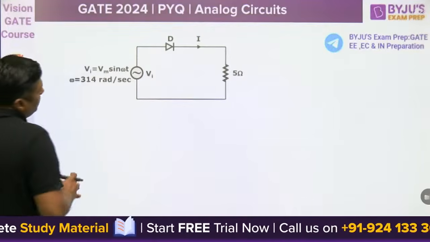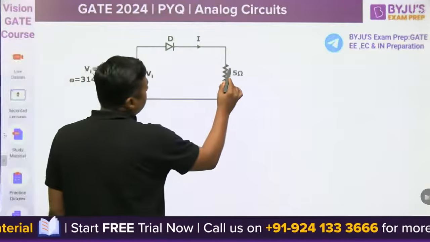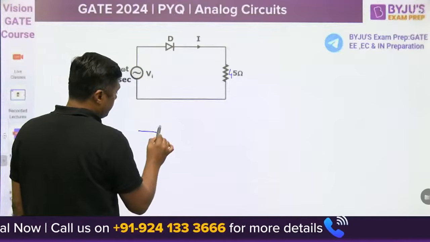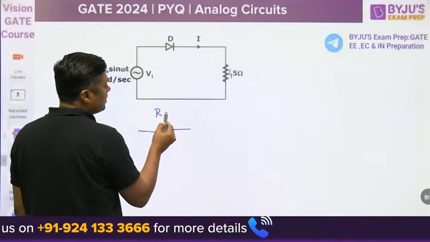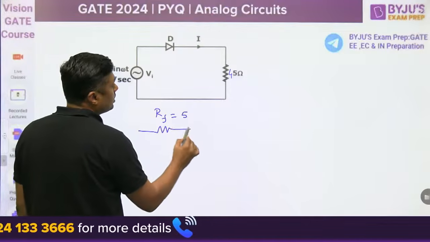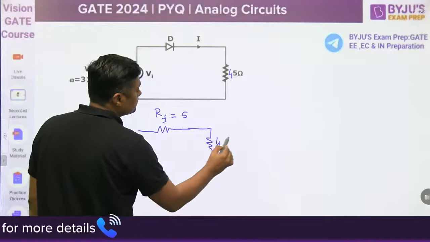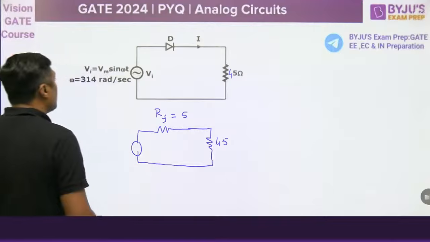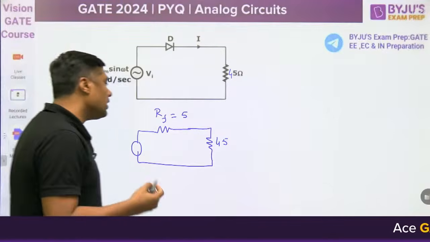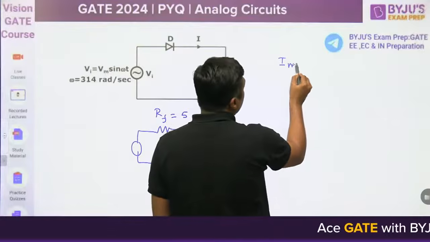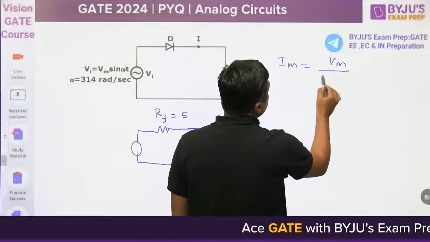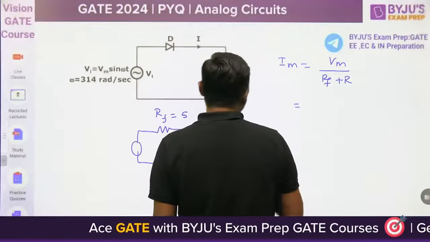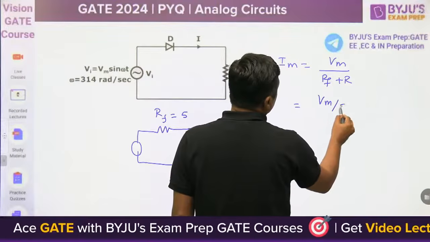So for the half wave rectifier, this is question 45. The internal resistance of the diode is RF. V gamma is 0 because otherwise it is ideal. So RF is 5, and this is a sinusoidal signal here. So what is the peak value of the current Im? Im is given by Vm upon Rf plus R, and then it will become Vm upon 50.